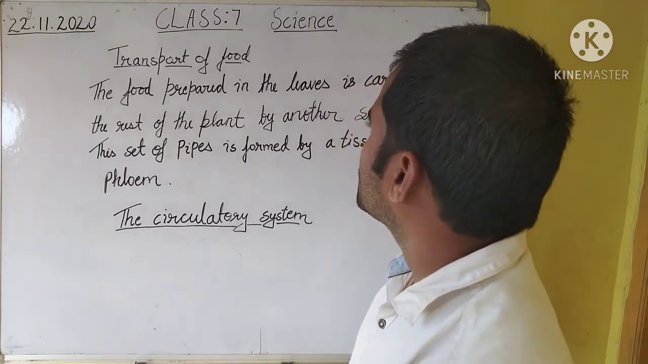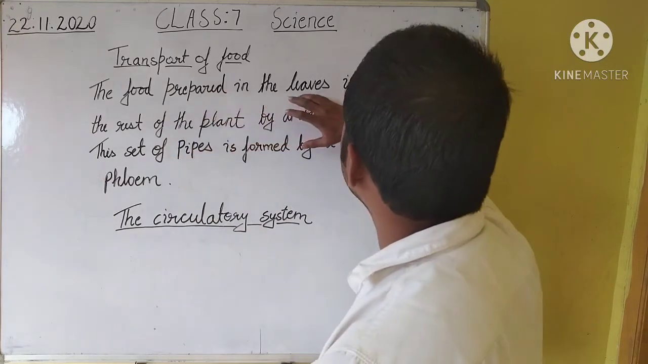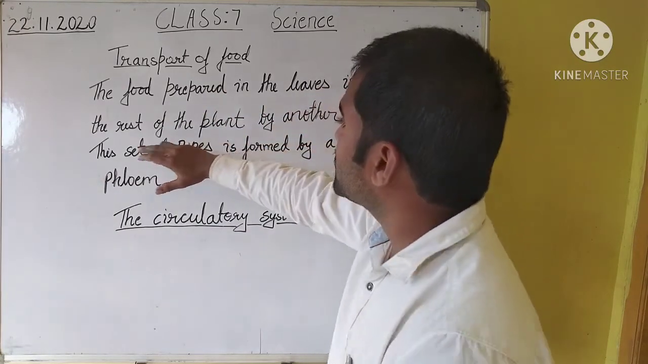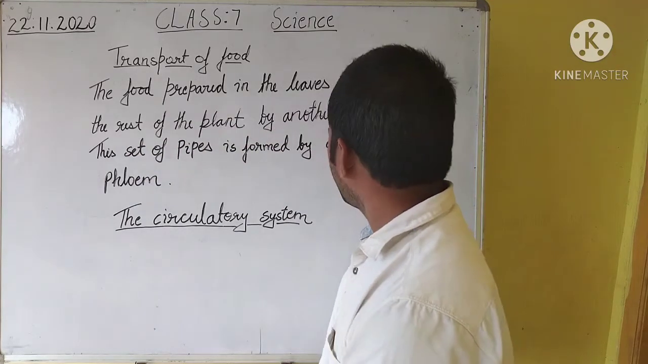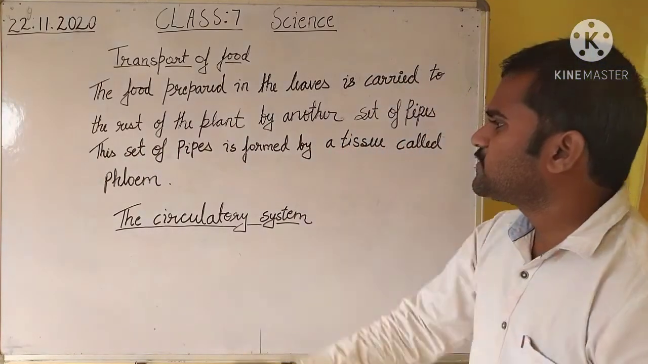You know very well the food prepared in the leaves is carried to the rest of the plant by another set of pipes. This set of pipes is formed by a tissue called phloem.